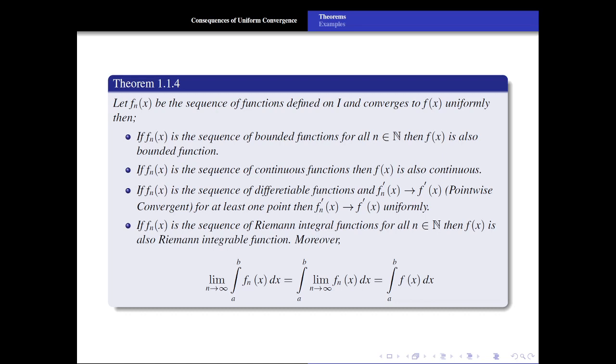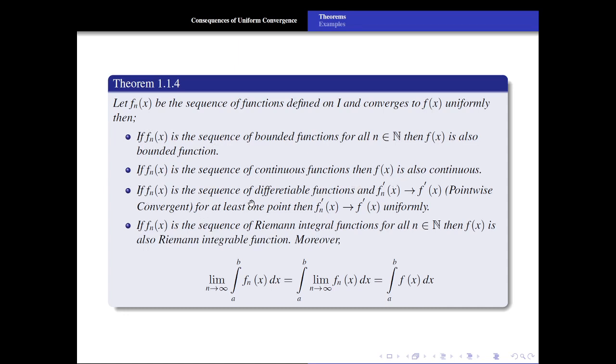whether the convergence is uniform or not. Let fn of x be a sequence of functions defined on I converging to f of x uniformly. Then if fn of x is a sequence of bounded functions, then f of x is also a bounded function. If fn of x is a sequence of continuous functions, then f of x is also a continuous function.